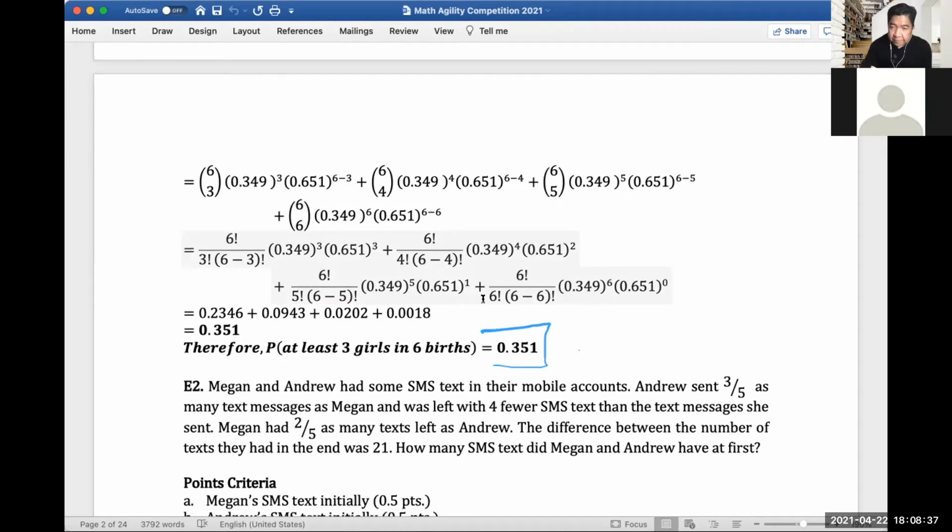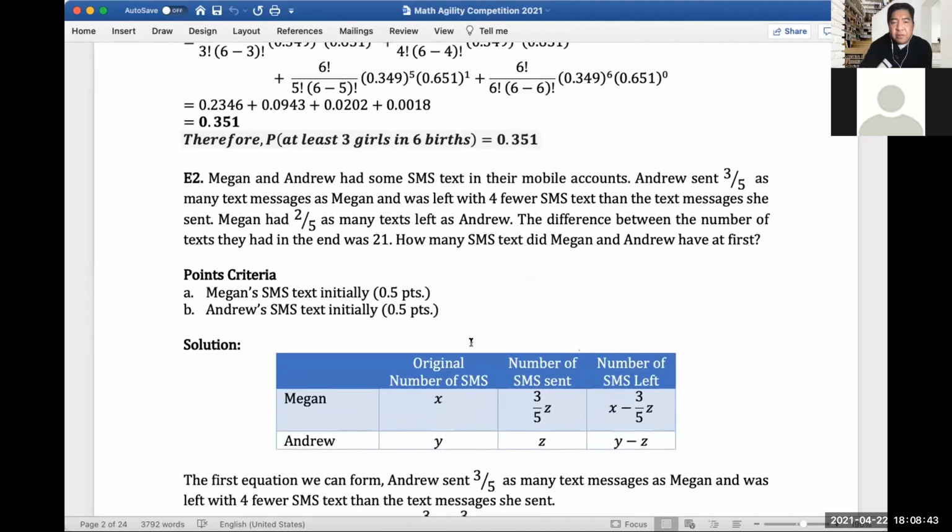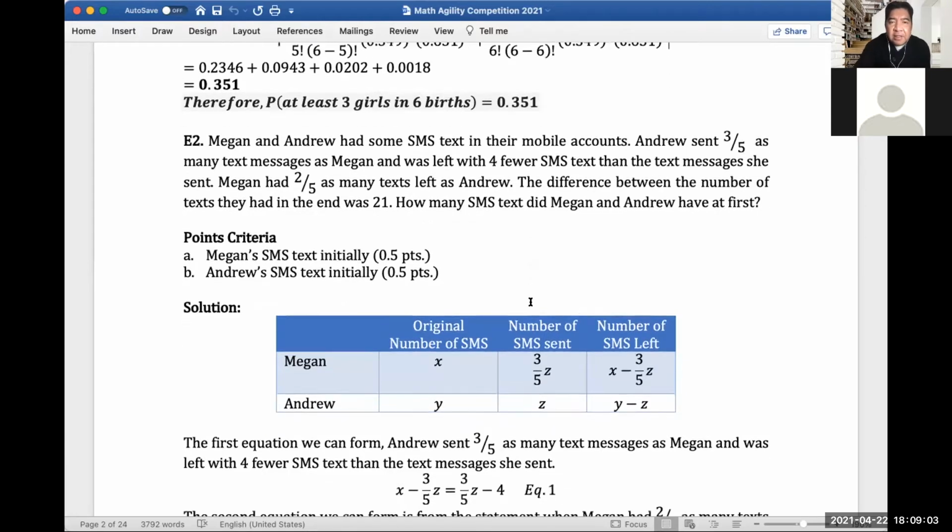Okay, so let's go to question number 2, easy round number 2. I noticed a lot of the contestants were not able to solve this. If you remember my Singapore session with Math Agility Live, we actually solved this one. So if you watched that, you're lucky, you will be able to solve this problem. So let's read the problem.